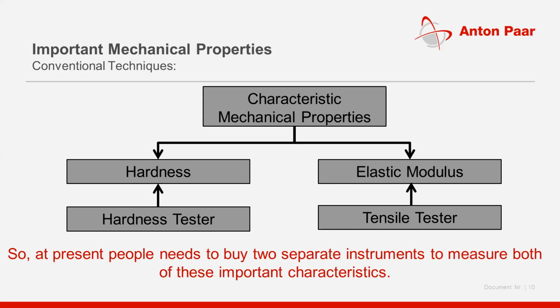So it means at present people need to buy two separate instruments to measure both of these important properties. You cannot conduct an experiment in one go and get both of these properties together simultaneously. This is the limitation of existing conventional techniques. You need to have two separate instruments for that.